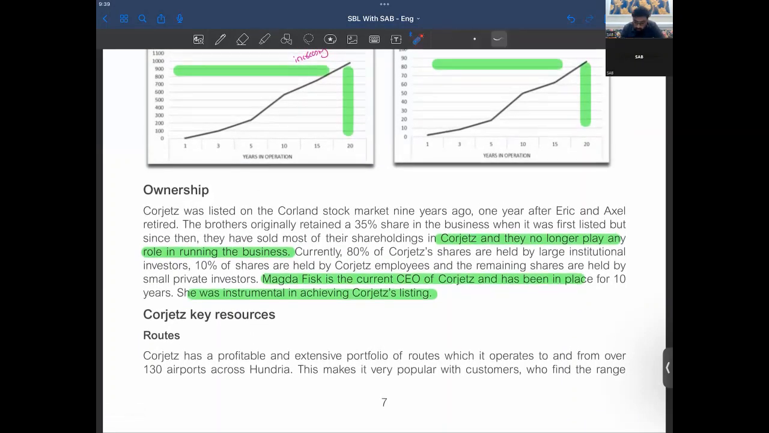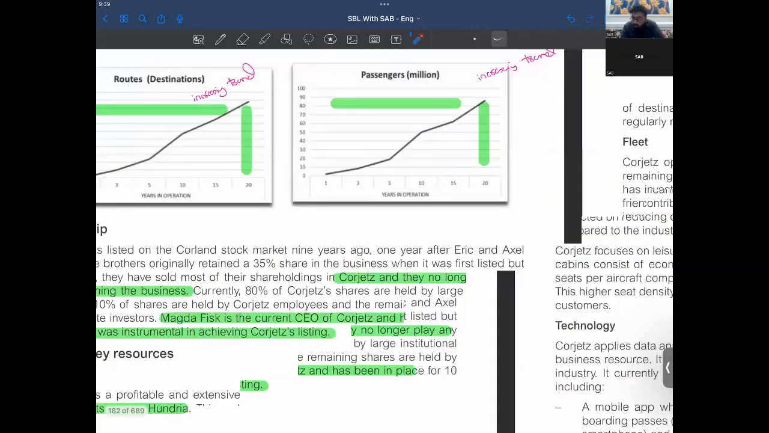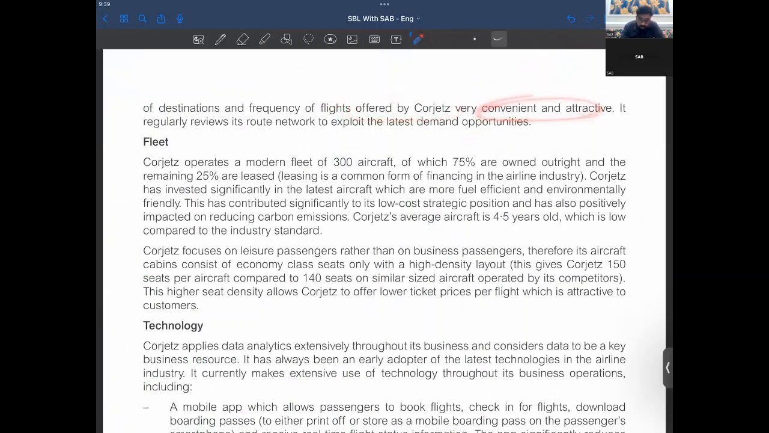So Gorgeous has a profitable and extensive portfolio of routes, over 130 airports. So it's operating over 130 airports, right? This makes it popular with customers who find the range of destinations and frequency of flights offered more convenient and attractive. It regularly reviews its route network to exploit the latest demand.